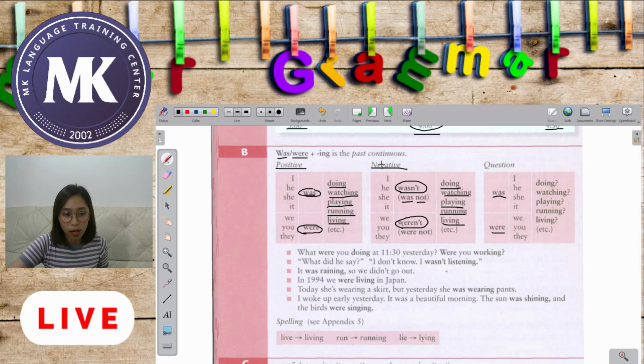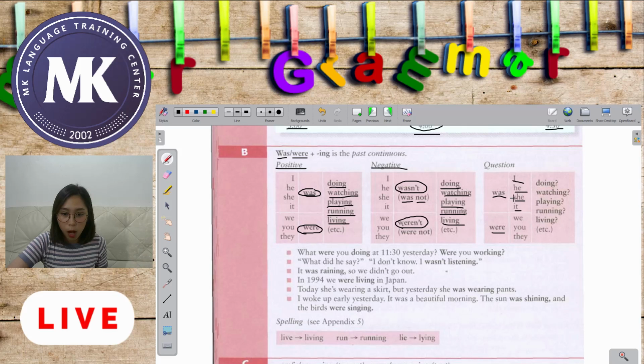If we put it in a statement, the subject comes first, followed by your past be verb, and then your main verb. But when you are asking a question, the be verb comes first, then the subject. So it's like we are just interchanging them.